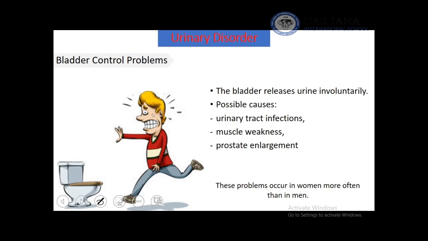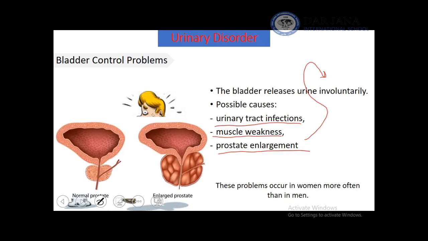Bladder control problems are caused by urinary tract infection, muscle weakness, and prostate enlargement, and consequently involuntary urination occurs. Prostate is an organ which is found in male reproductive system that aims to nourish the sperm. So it is a male organ. It is found below the urinary bladder. This is the urinary bladder, as you notice.